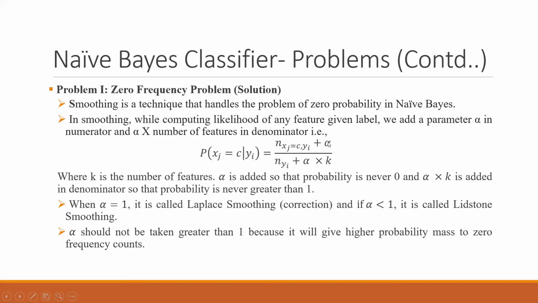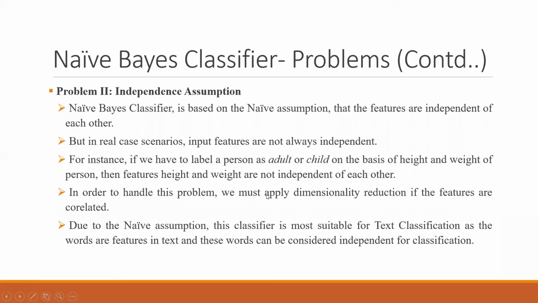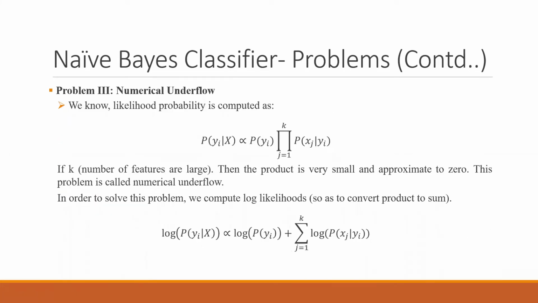If we put 1 in this formula, then this zero probability condition will be solved easily, because we are giving at least one value in the numerator. 0 plus 1 will be at least 1 in the numerator. And if alpha is less than 1, maybe 0.5, that kind of setting is called Lidstone smoothing. We will be looking into this in the numerical.